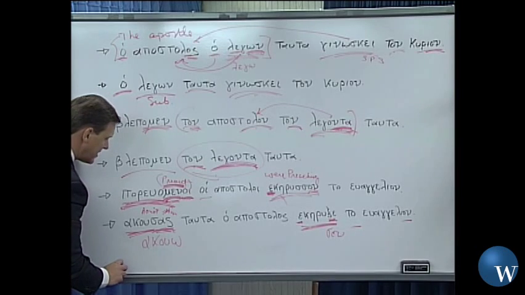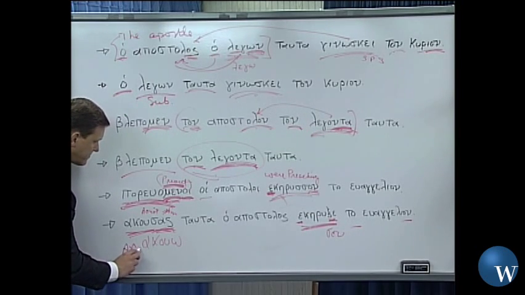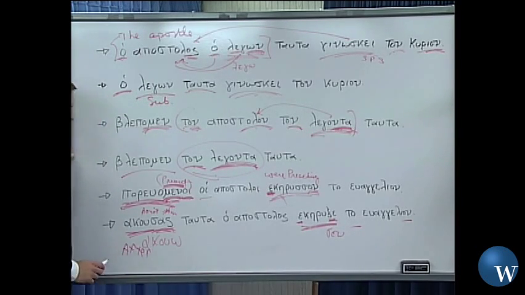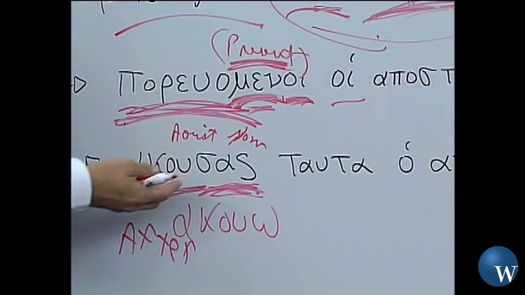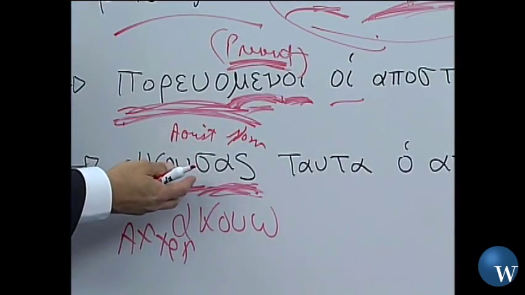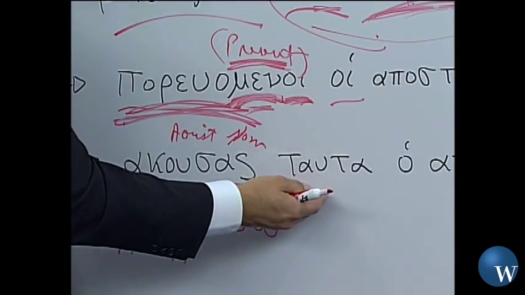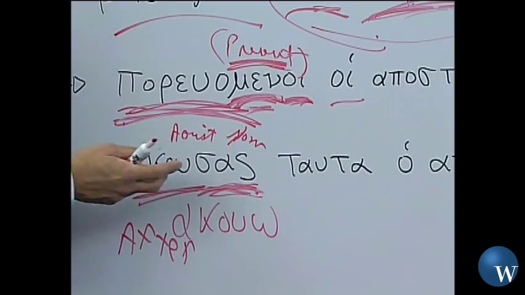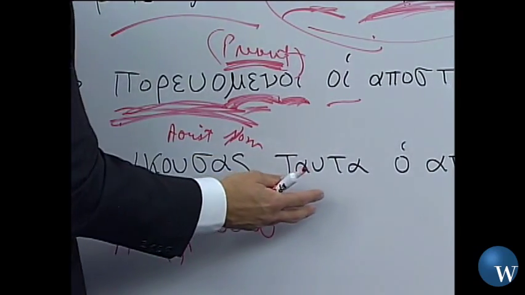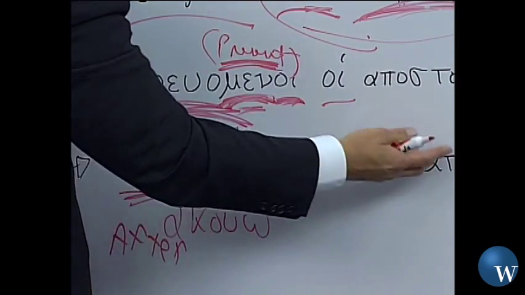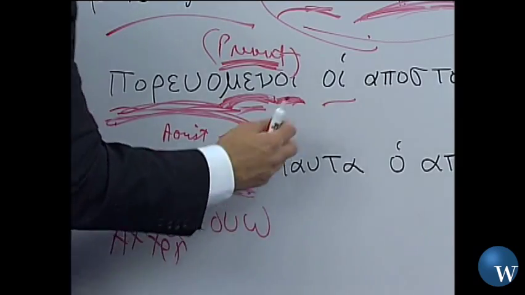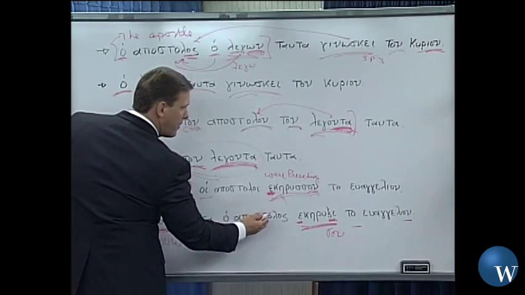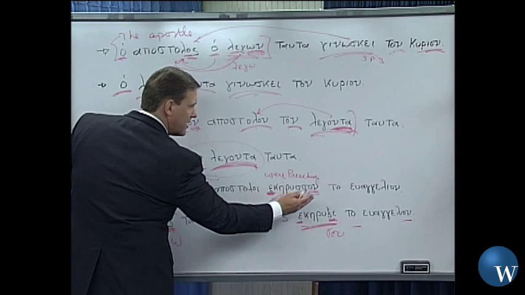I'm going to translate it with the word after. After hearing these things, hearing, the participle there. After hearing these things, and it's going to go with my apostle because it's nominative case. After hearing these things, the apostle preached the gospel.